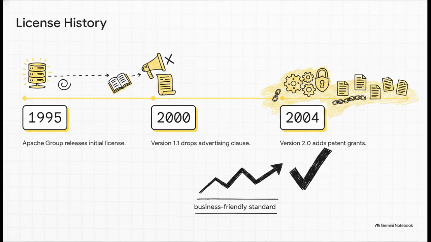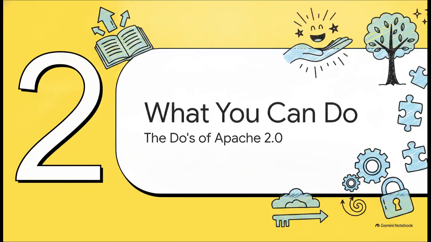To see how we got here, let's rewind a bit. Back in 1995, the Apache group released their initial license just to cover a popular web server. Fast forward to 2000, and version 1.1 dropped a super annoying advertising clause that literally forced developers to include attribution in their marketing materials, which was a huge headache for growing businesses. But the real game changer hit in 2004 when the Apache Software Foundation rolled out version 2.0. They brought in explicit patent grants and crystal-clear legal definitions, turning a basic open-source agreement into the rock-solid, business-friendly standard we rely on today.